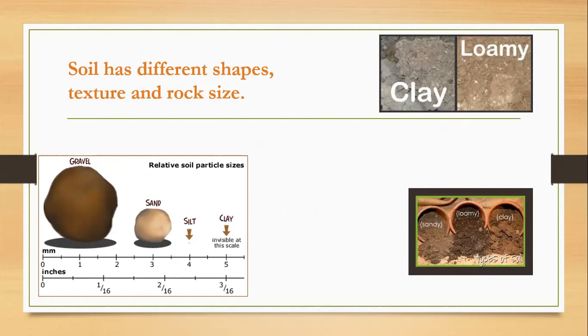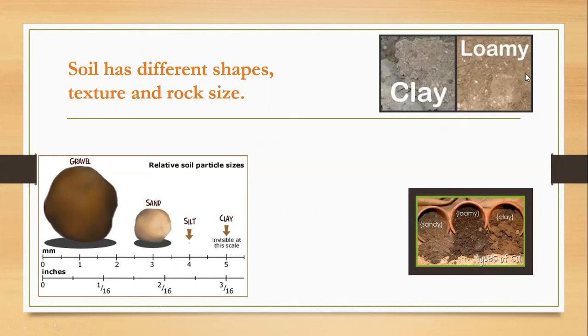And of course, rock size. Some of them have bigger rocks, some have small rocks, some have medium rocks, so they have different rock sizes. So the soil has different shapes, different textures when you touch it with your hands, and different rock sizes. So the soil doesn't have the same thing. Those are some types.